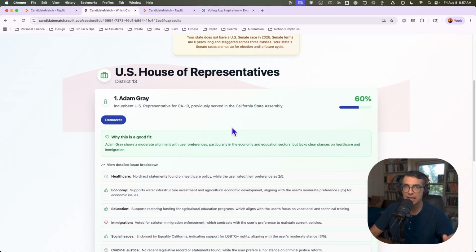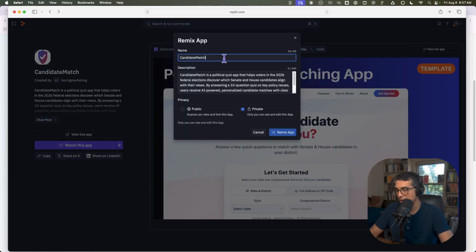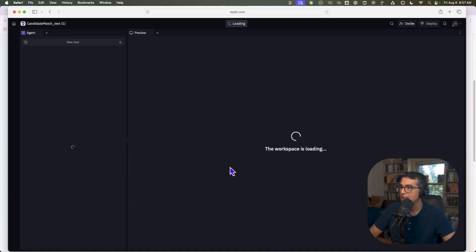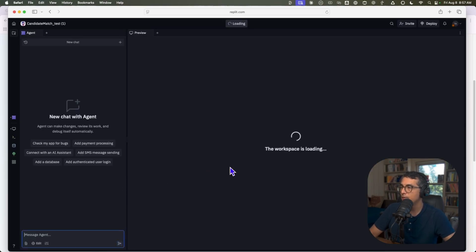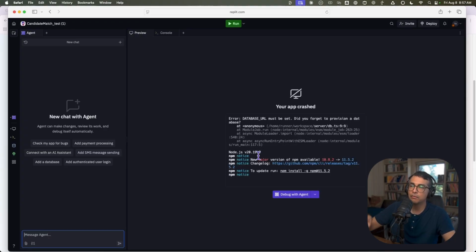Let's talk a little bit about making this your own. As I mentioned, you can head over to Replit, and I'll drop the link to this remix template below, and you can remix this app. You can just call it whatever you'd like, and that is going to create a fork of this particular application. Now, you're going to have to do some work up front to get it running because I have A, my own API keys, and B, my own database set up to get this to run.